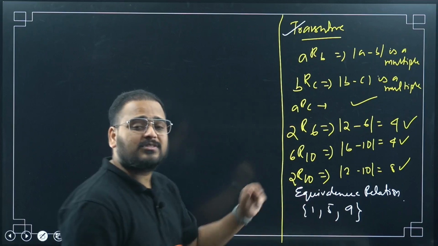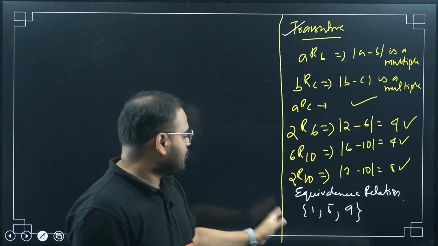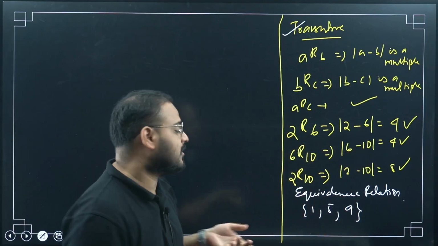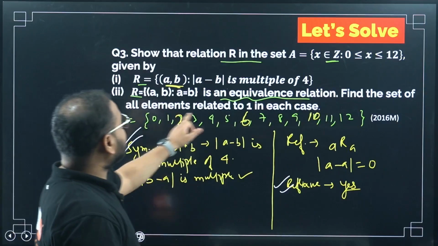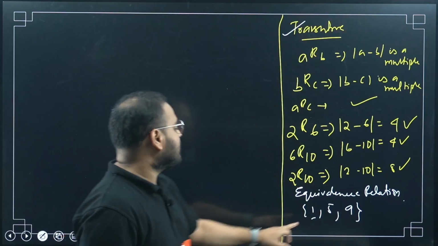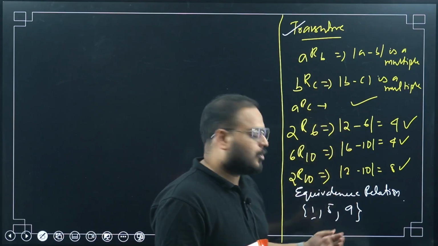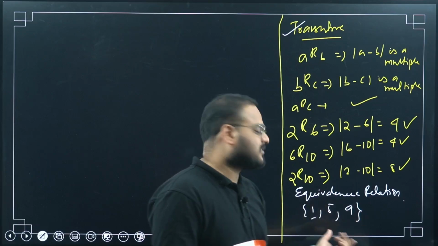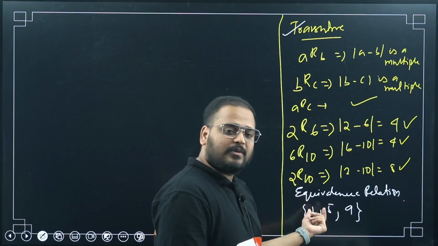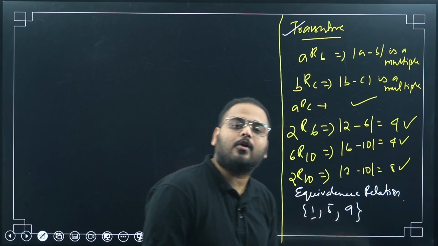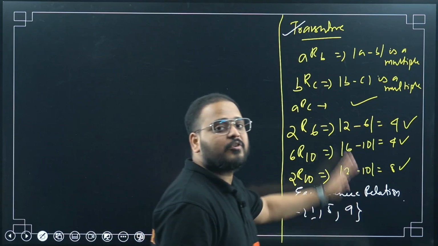Now you might ask, why not 2, 6, 10? Why not 0, 4, 8? Why not all these numbers, sir? Because they are saying related to 1. Read the question. That's why I have a restriction given with 1 in the element. Take a set where I can define this equivalence relation. So 1 minus 5, yes. 5 minus 9, yes. If 1 5 is there, then 5 1 can also come. If 5 9 is there, then 9 5 can also come, right? So symmetric also holds. 1 1 can also come, 5 5 can also come, 9 9 can also come. So I can write the set X like this, which will be an equivalence relation for this given condition.